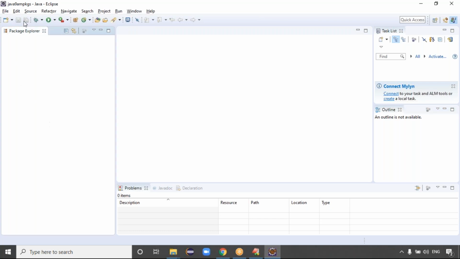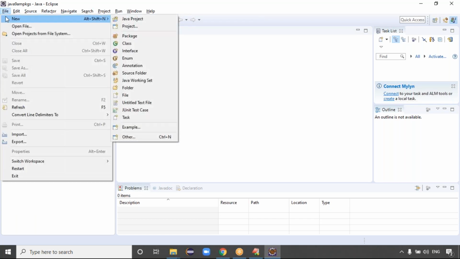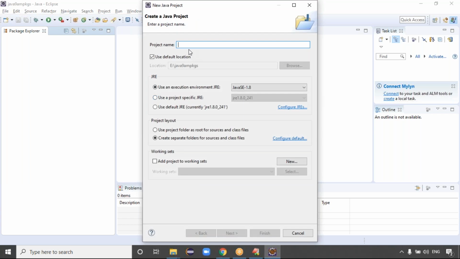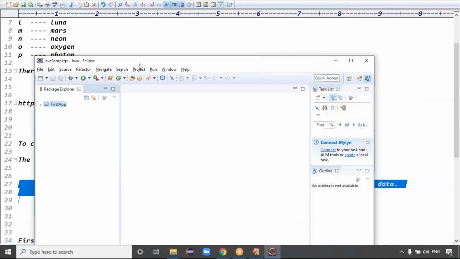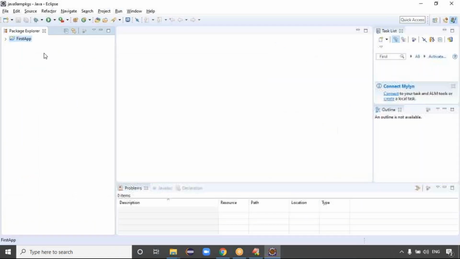Good, guys. To create the project, go to the file menu, click on new, create the Java project. Project name, something like first app, guys. So just click on finish. Now you can see on the right hand side, are you able to see the project explorer or package explorer, right?